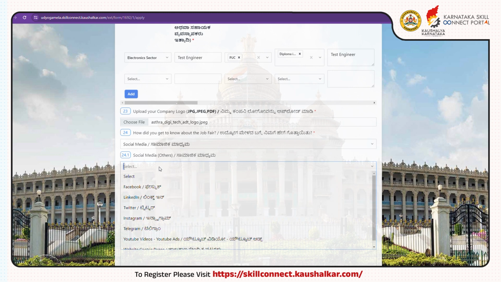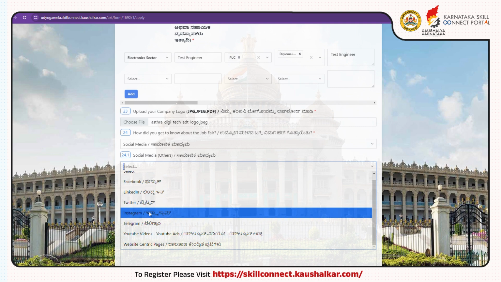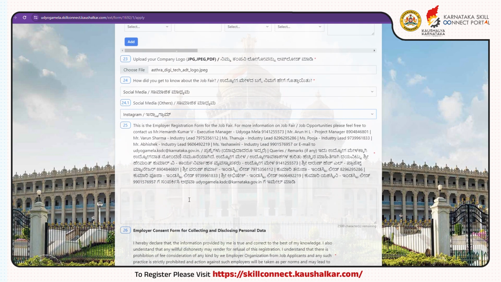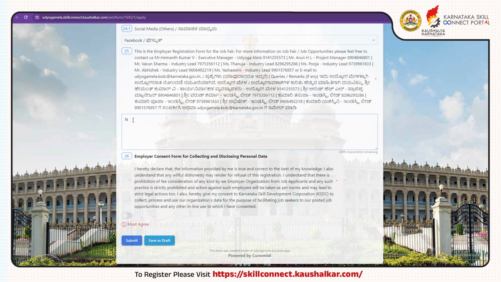If you select social media, in the next box, you need to specify it by selecting social media platforms such as Facebook, Instagram, LinkedIn, etc. Select whichever is appropriate. In the next box, you can add any doubts, concerns, or queries you have regarding the program. If not, you can just add it as NA, which is non-applicable. If any queries, you can contact the details provided.